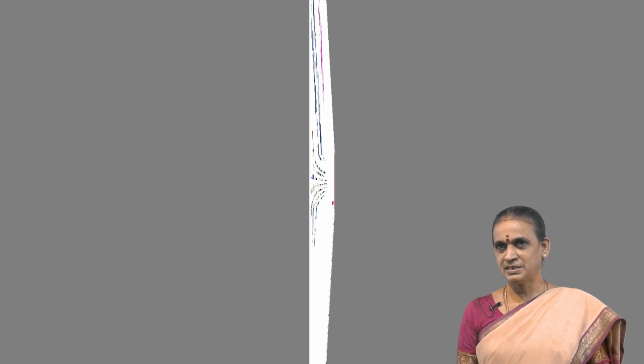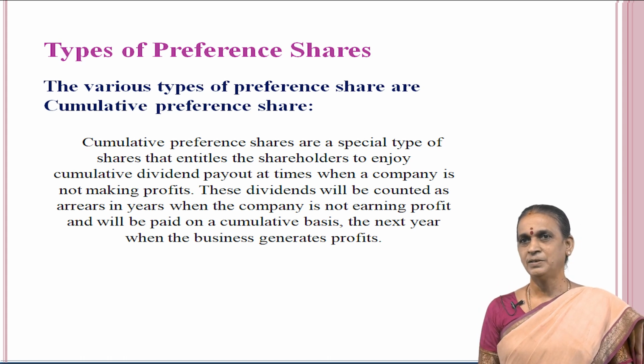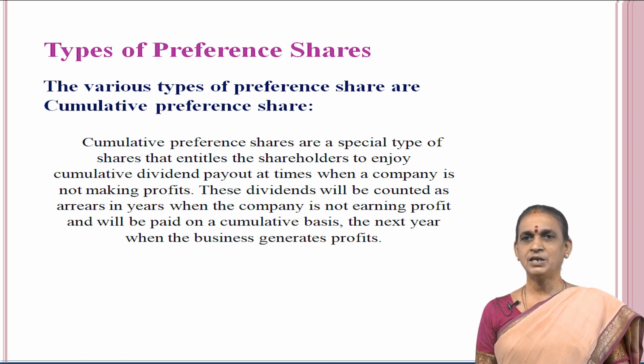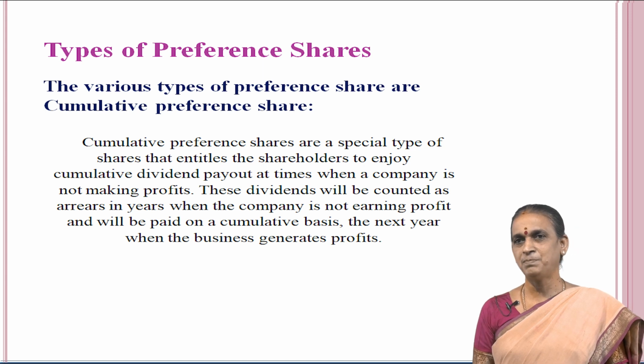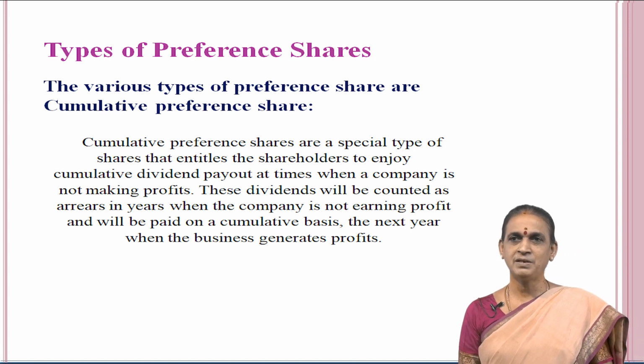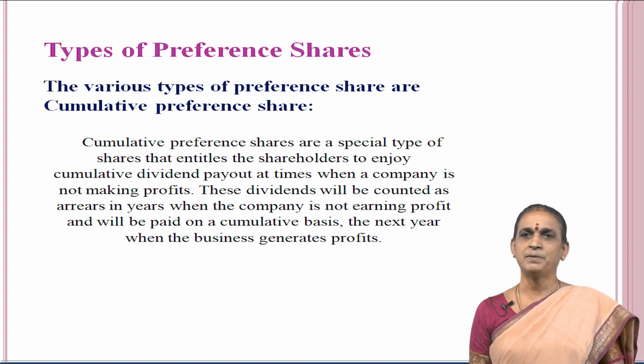Then we have to discuss the types of preference shares. The various types of preference shares are cumulative preference shares, non-cumulative, participating preference shares, non-participating preference shares, redeemable preference shares, and non-redeemable or irredeemable preference shares. Now we have to discuss them one by one.